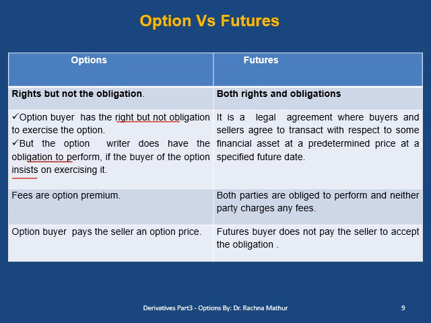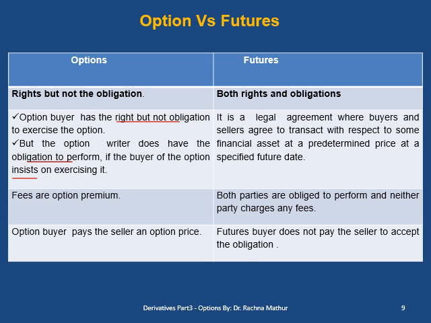But futures are a legal agreement where buyer and seller agree to transact with respect to some financial assets at a predetermined price at a specified date in future. Both the buyer and the seller have rights and obligations in the futures market.